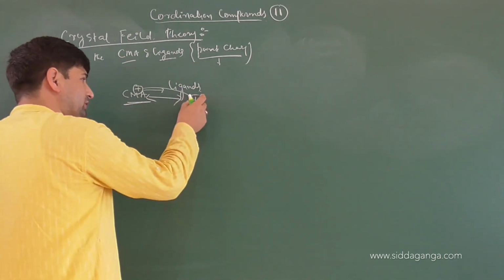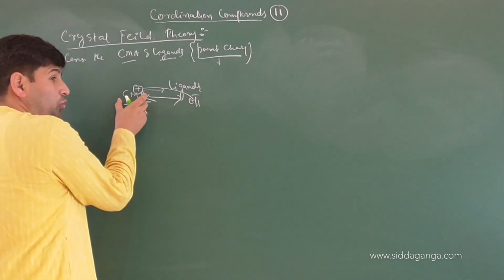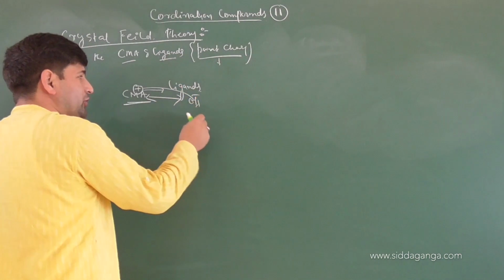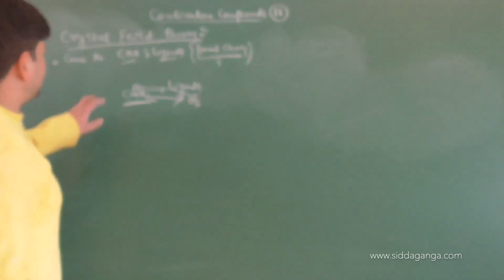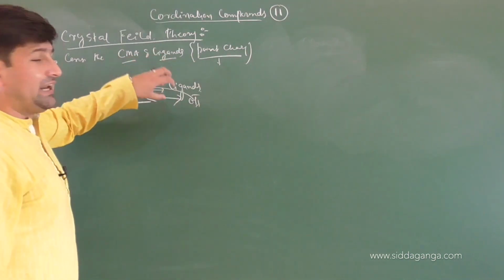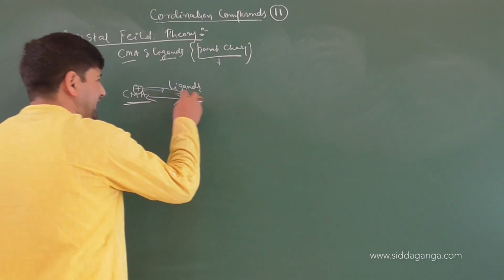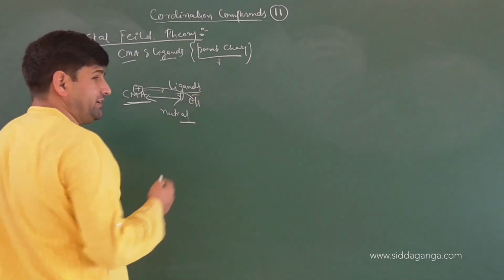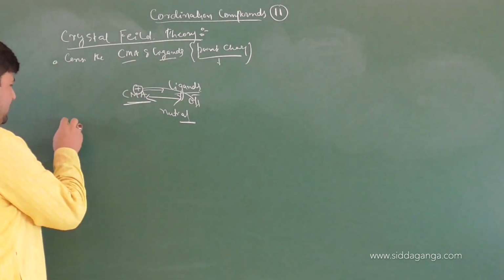When many OH ions come towards the central metal atom, a crystal will be made. In the presence of those ligands, the d orbitals of the central metal atom will be under the impact of electrostatic forces from the ligands. So, according to crystal field theory, the central metal atom and ligands interact with each other by electrostatic forces. Sir, what if we have a ligand which is neutral? That is, a ligand which does not have any charge at all. Suppose we have some neutral ligands. Suppose this is the central metal atom, children.